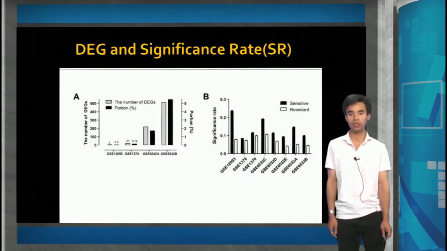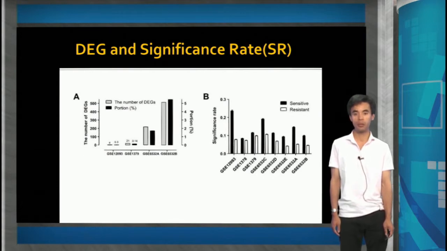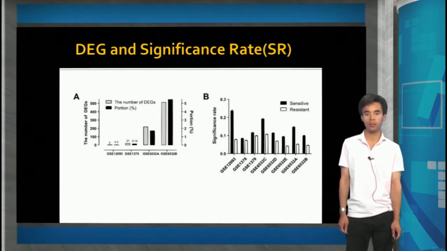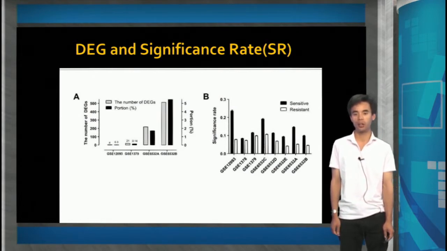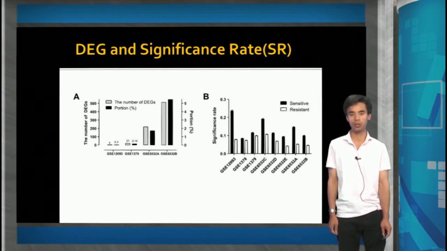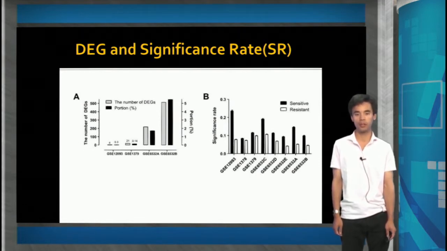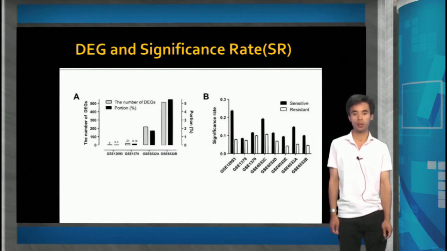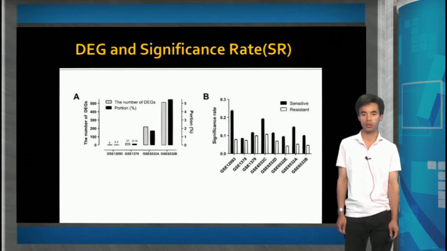This is the first result. I checked if the expression level itself is different between the tamoxifen response and resistant groups. Only for 4 among 8 datasets, there were differentially expressed genes, DEG, with FDR less than 0.005 between the two groups. Moreover, the proportion of DEG is more or less 5% of total available genes. Therefore, there is no gene expression difference between the two groups used in this research. It implies that methods based on DEG would fail to find phenotype deterministic genes.